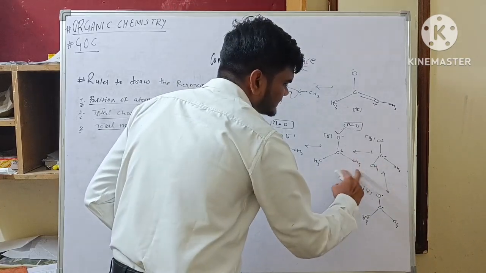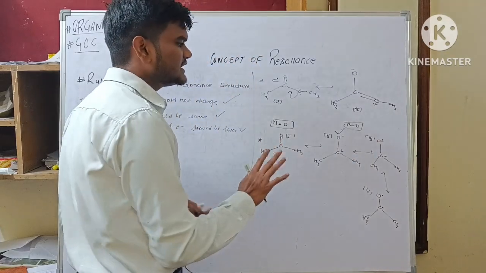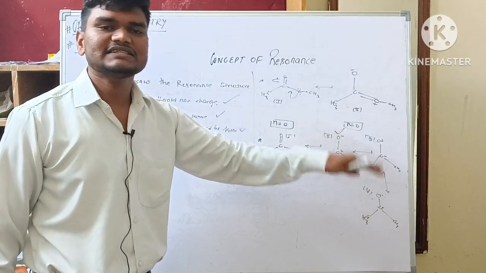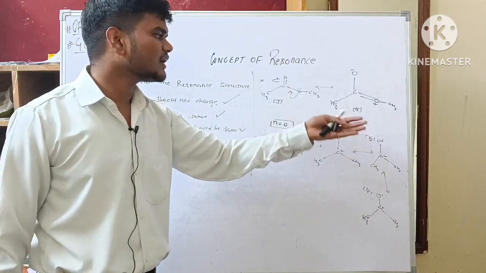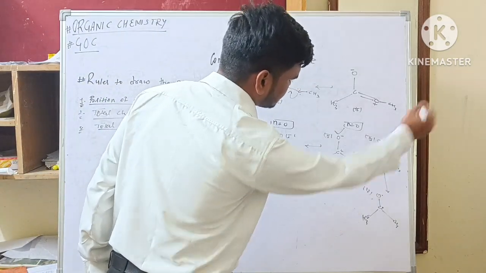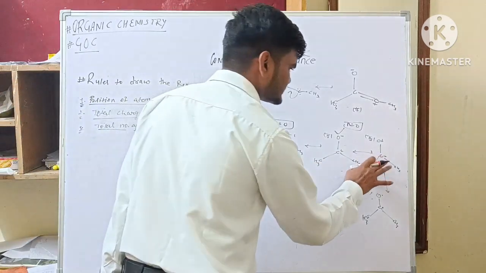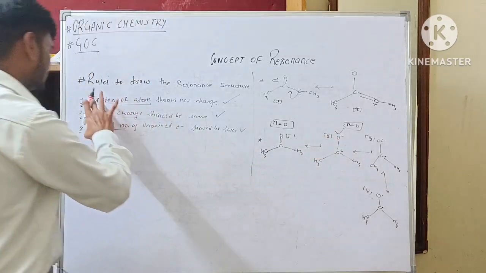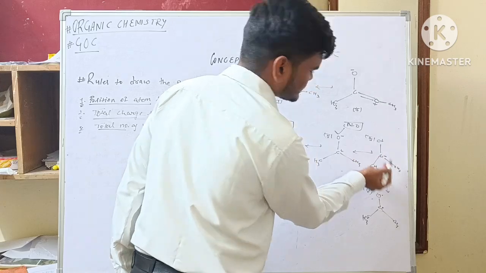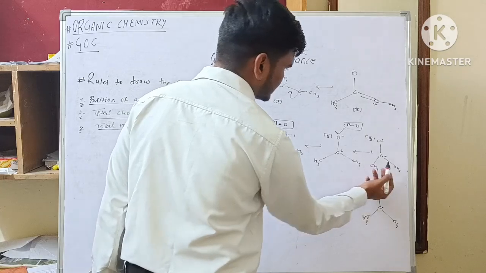Now what is the difference between these two structures? There is a negative charge on the oxygen, but in this structure there is a positive charge on the oxygen. This is the only difference. So this is a canonical form, but we do not usually draw it because it is the least stable. We will see further, later in the video, how to decide the stability of resonance structures. So this is also a canonical form, but it is the least stable. Yes, we will call it a canonical form because it follows all the rules of making resonance structures: no change in position of atoms, the number of electrons is the same, and the charge is also the same. Net charge 0, net charge 0, net charge 0.